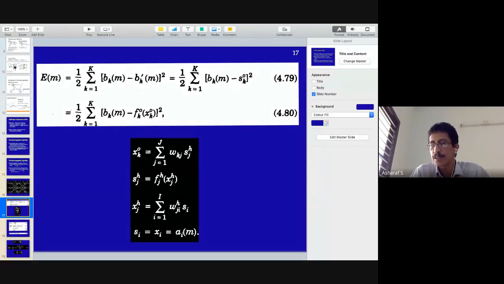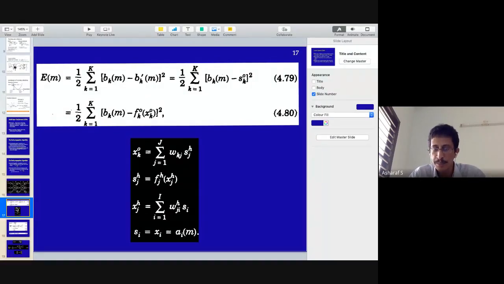The activation function is denoted by small f. I hope all of you are writing this, because otherwise you will get easily confused. The output of a neuron is small s. The activation function used to compute that output is small f. How do you get the output?